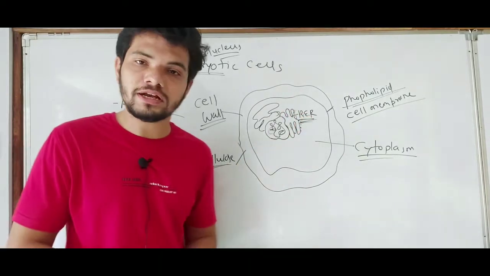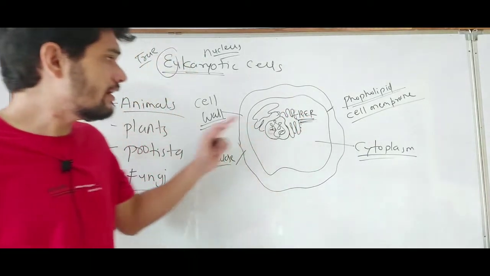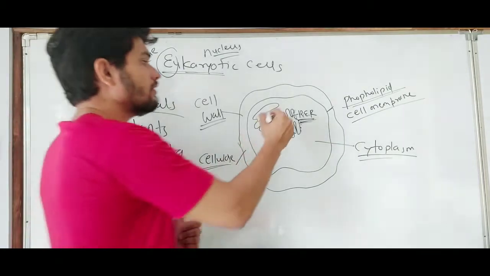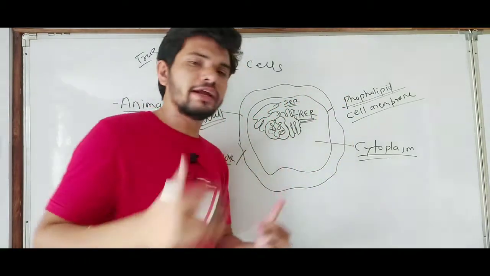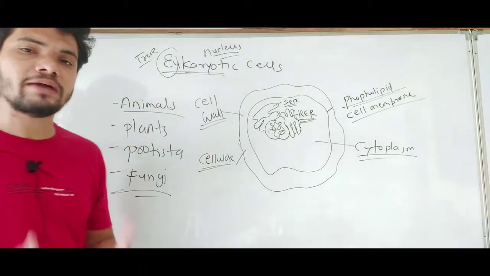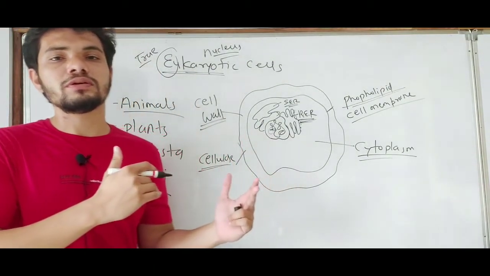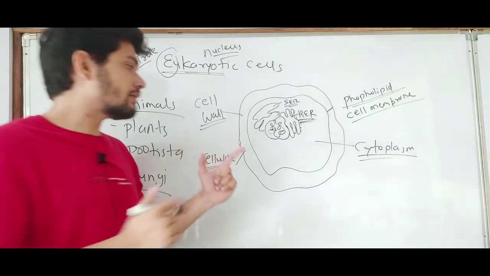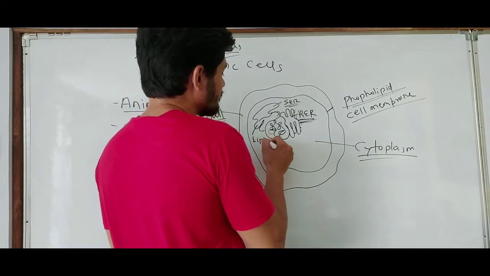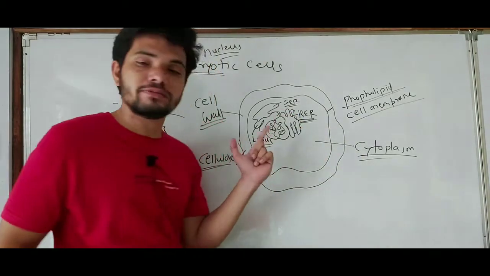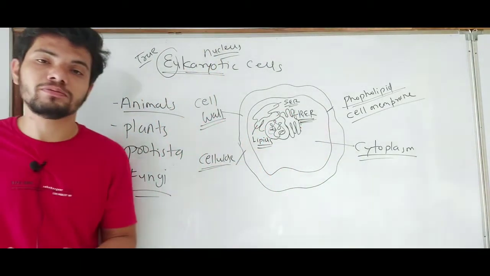Rough endoplasmic reticulum. And smooth endoplasmic reticulum, which means that endoplasmic reticulum will not have any ribosomes on its surface, and it will perform the function of synthesis of lipids. So lipids will be synthesized by this endoplasmic reticulum.